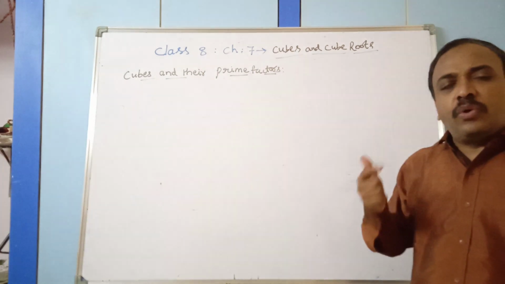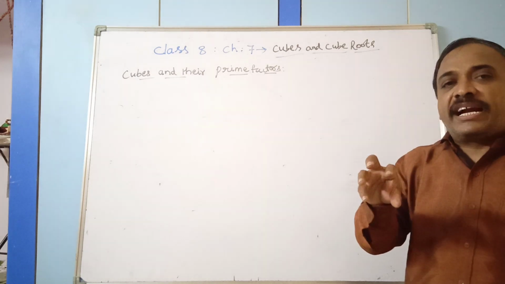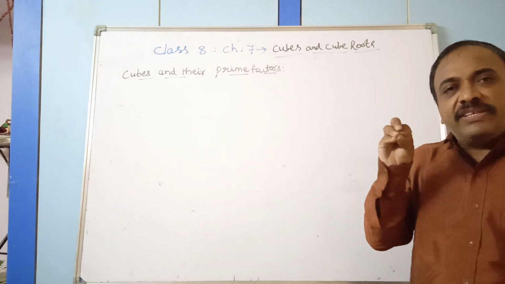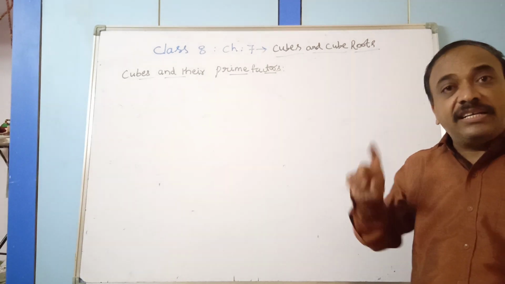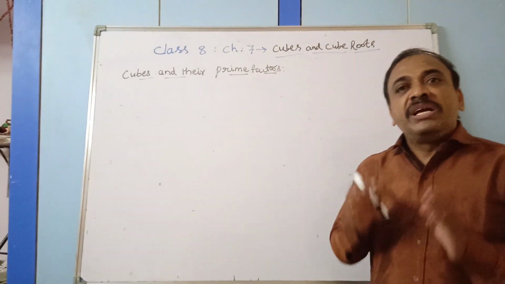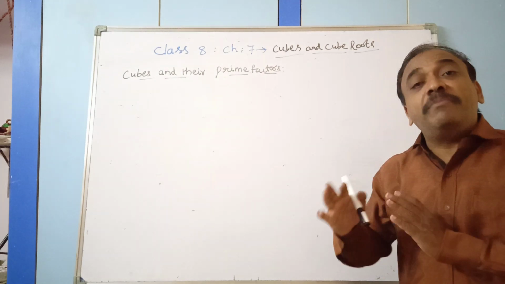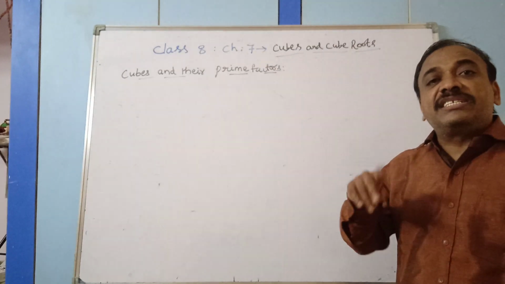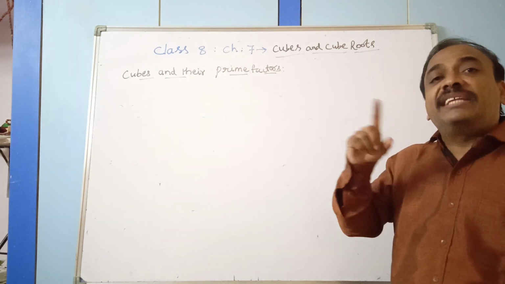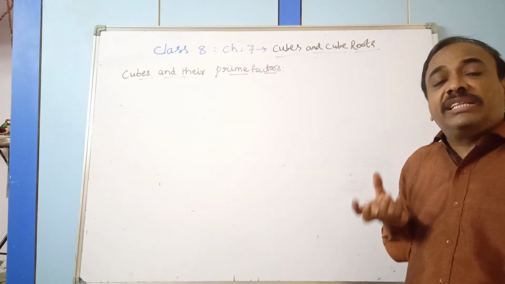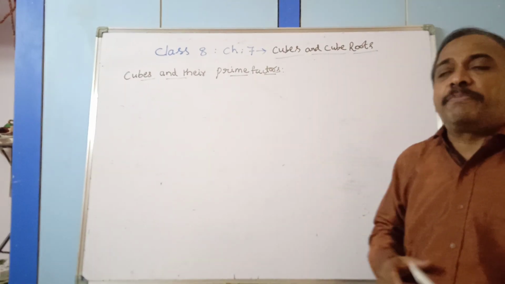The number which is having only 2 factors. What are those 2 factors? 1 and the number itself. Such numbers are called prime numbers. A number with only 2 factors, 1 and the number itself, is called a prime number.